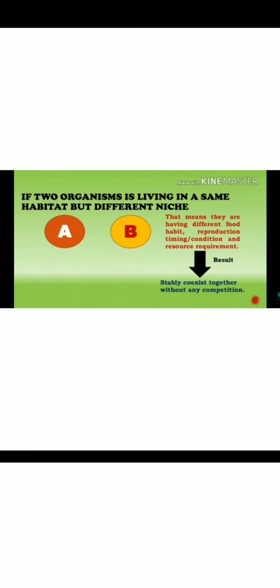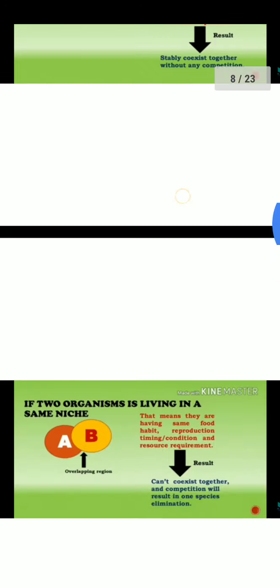Now, if two related organisms are living in the same habitat, for example in a pond, but they have different niches, it means they are taking different types of food, or their feeding time is different, or their reproduction time is different. There is no competition among themselves because they have different niches.